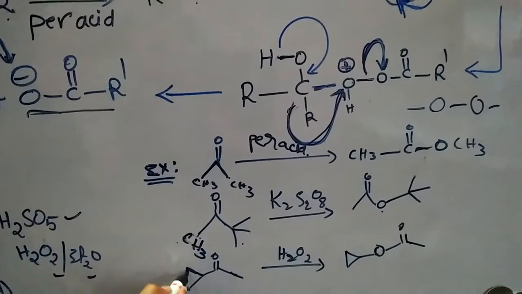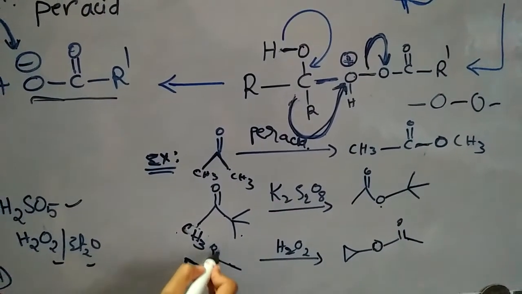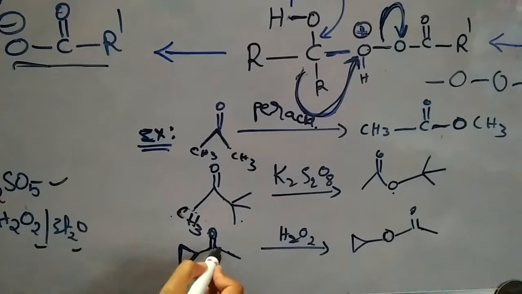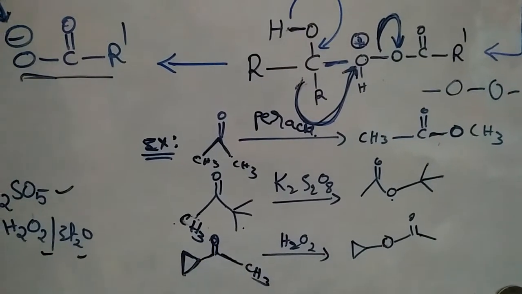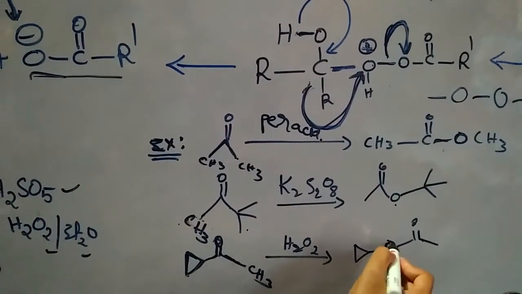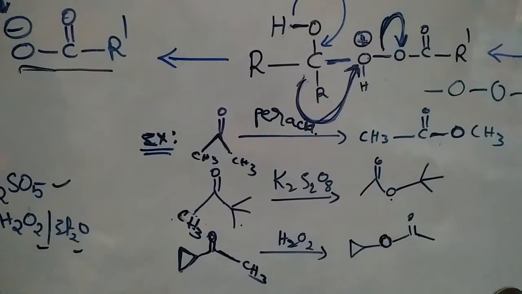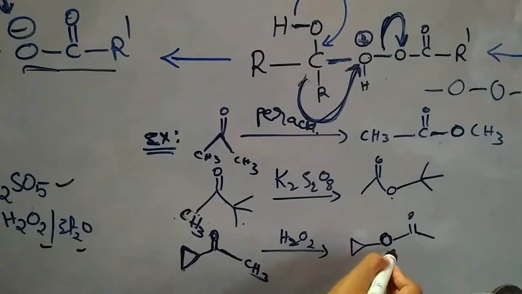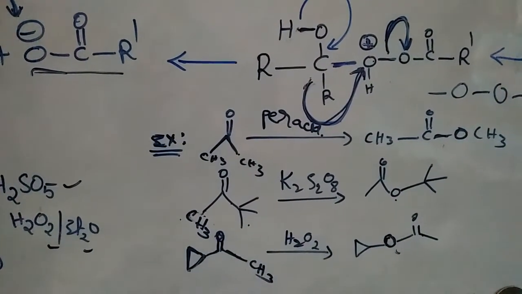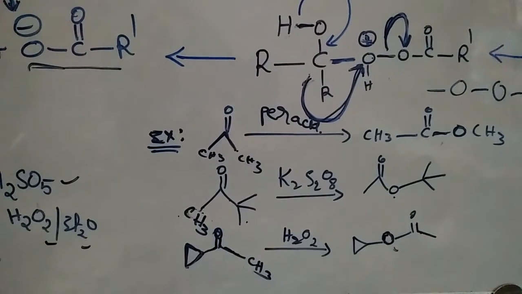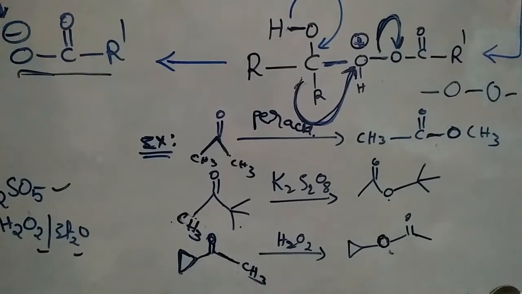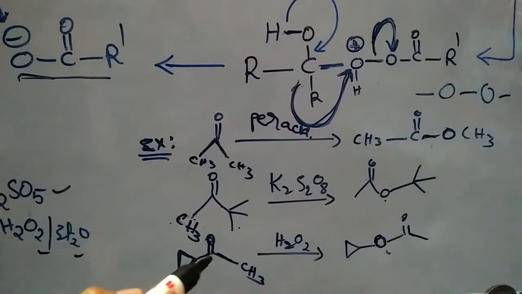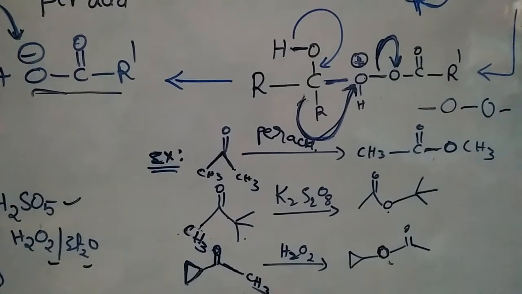Here you can take a carbonyl group with a cyclopropyl group on one side and methyl on the other side. Which side is sterically more hindered? That side we have to keep oxygen. Remember this: on the side where the sterically more hindered group is, that side we have to keep oxygen. That is the product in a Baeyer-Villiger rearrangement.